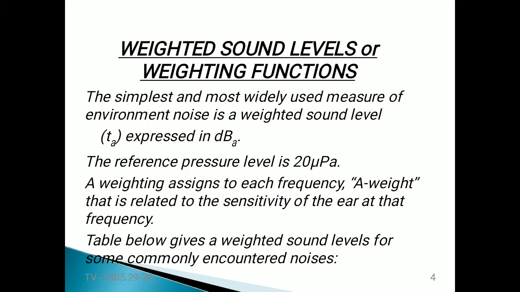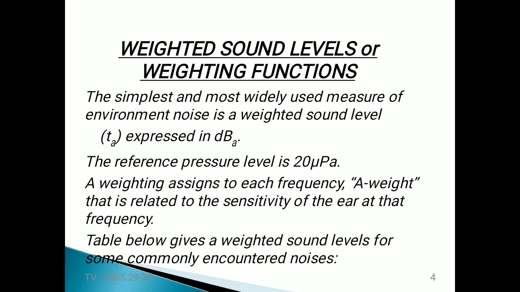Generally it is expressed by the letter A, and the weighted sound level is measured in decibels with the suffix A. Here the reference pressure level for the weighted sound level is 20 micropascals, and a weighting assigns to each frequency a weight that is relative to the sensitivity of the ear at that frequency.